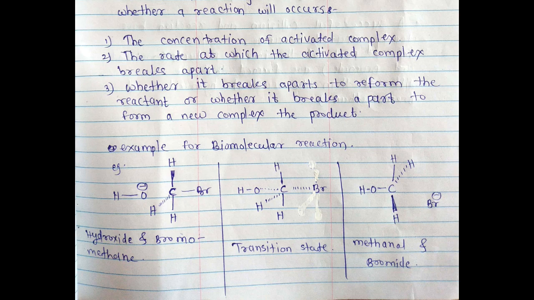Now the bromide bond breaks and the product bond forms. That means in the transition state the bond breaks, the product bond forms, then new products are formed and their configuration changes. Methanol and bromide products are formed.